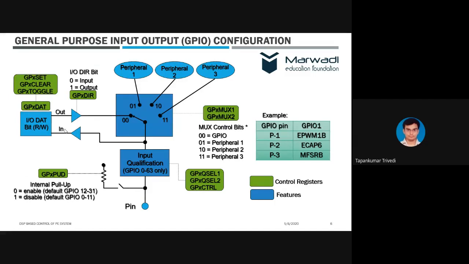Now let us consider GPIO. We will see all features of 28335 one by one. Let us consider GPIO first. Here, as I mentioned, we have 88 GPIO, right? We have 88 GPIOs.